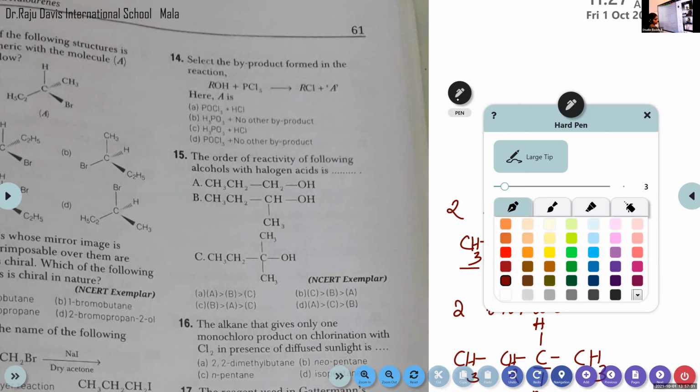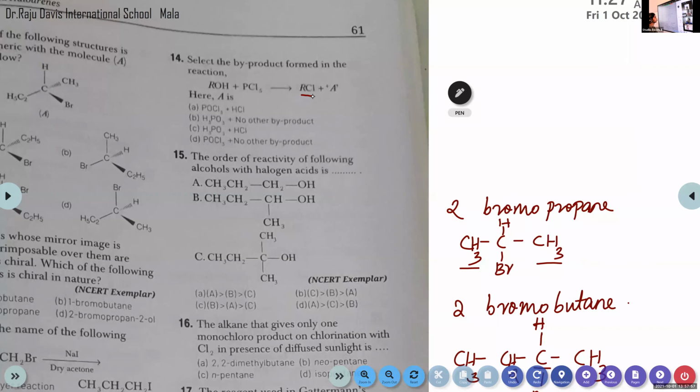This one is also from the preparation of haloalkanes from alcohols. So you can tell me what the byproducts are. Emmanuel, can you tell me which are the byproducts? This is from the methods of preparation of haloalkanes, page number 294, under the heading from alcohols. So which are the byproducts formed along with this RCl?